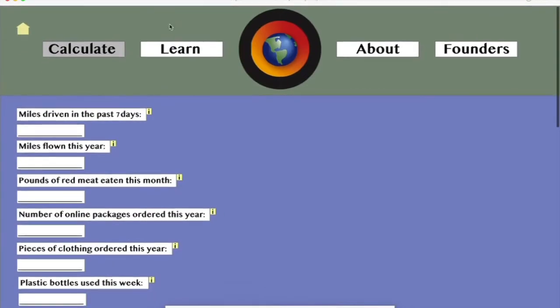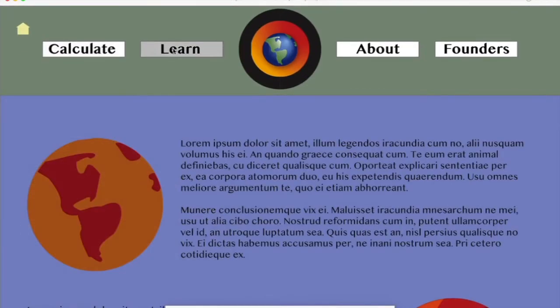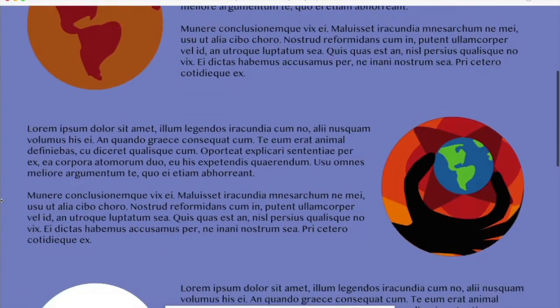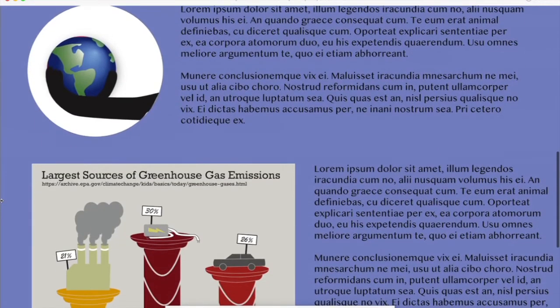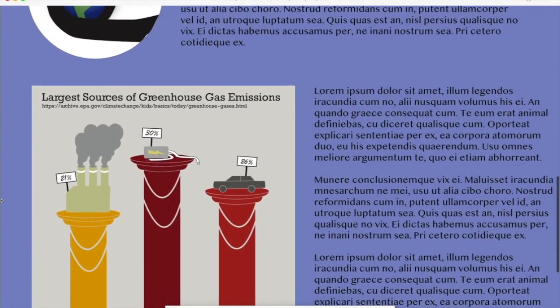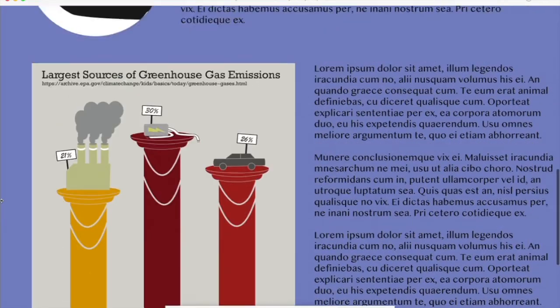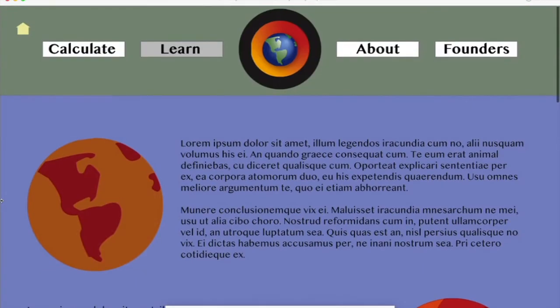But moving on, we also have a Learn tab. Obviously, as you can see, this is just placeholder text right now. But what's nice about this tab is that when we were making this project, I was also taking a graphic design course. So all the assets here are things that I made myself. So I think that would be very helpful to implement into the actual website. And it just kind of gives you an idea of what we'd hope to achieve if we were to further this project. So, the infographic here, all the little individual images I actually made myself, and that's pretty cool.